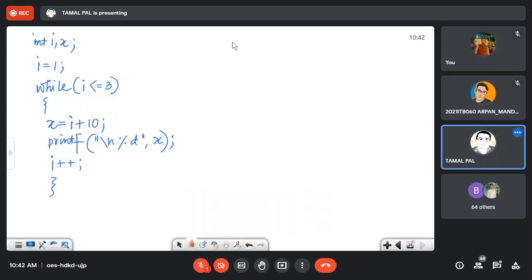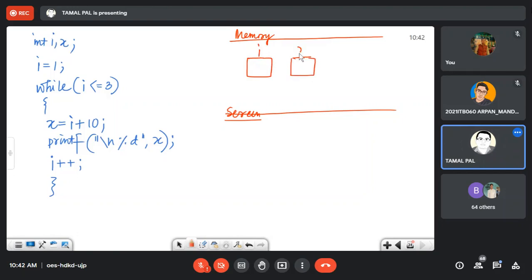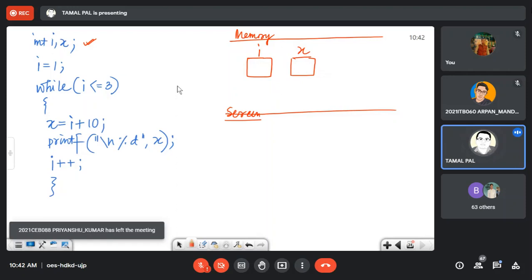Now let us do it. This is your memory and this is your screen. In memory, we are using two variables, I and x. At the time of declaration, there is a value, but you cannot predict it. That is garbage value. It can be anything. So that's why I'm keeping it blank. Now I is set to 1 here, so I will make it 1.